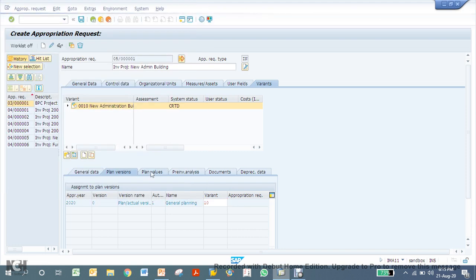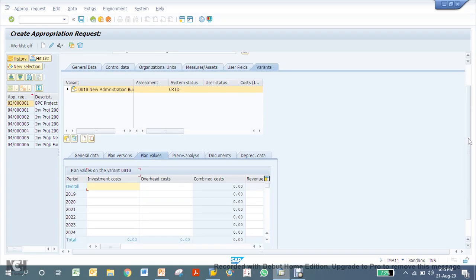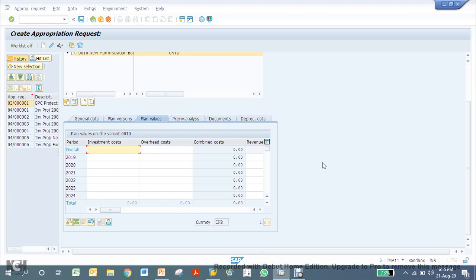Now finally you have to associate the plan values. So how much plan values you have for this new building. So when the user gets the approval request, they will be able to view how much investment you are planning for this new building and what are the overhead, how much revenue you are expecting. All these things you can mention here.